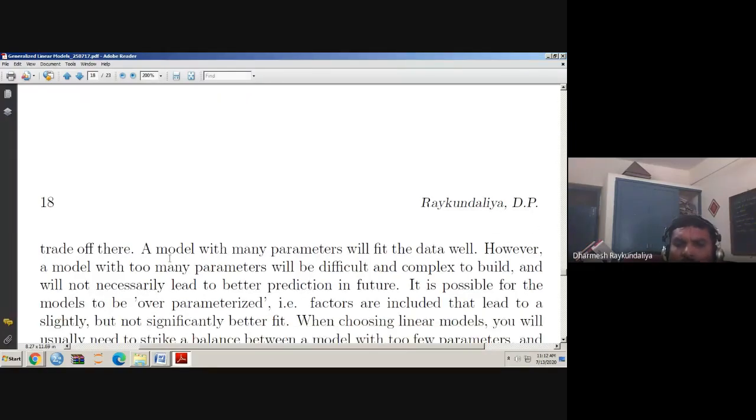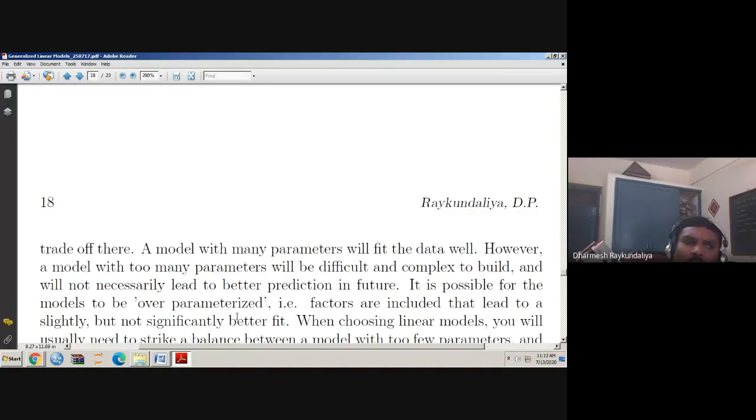So in this situation, the model is over parameterized. Over parameterized means you have taken more variables in the model than you need, so unnecessary complexity is increasing. We can say that over parameterized means factors are included that lead to a slightly but not significantly better fit.